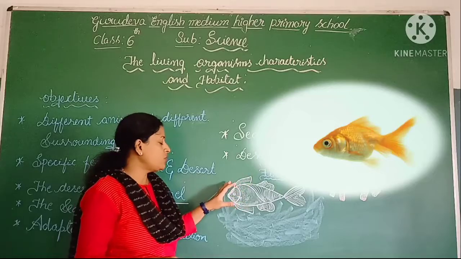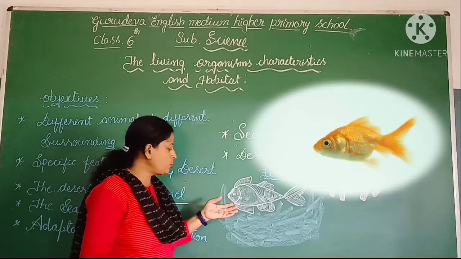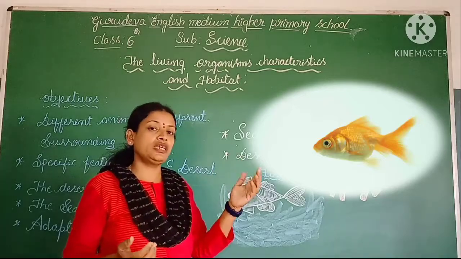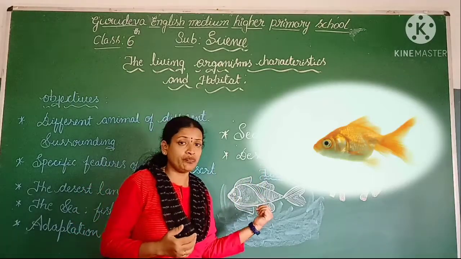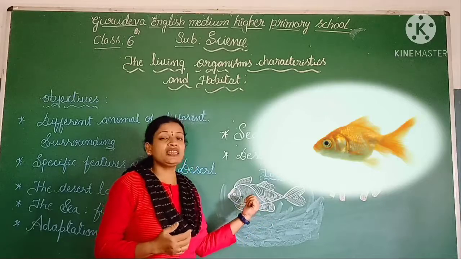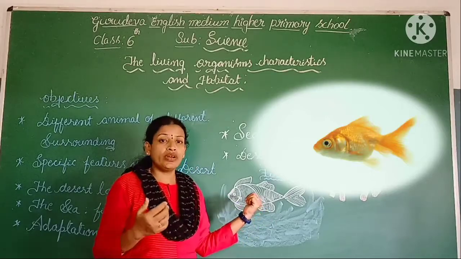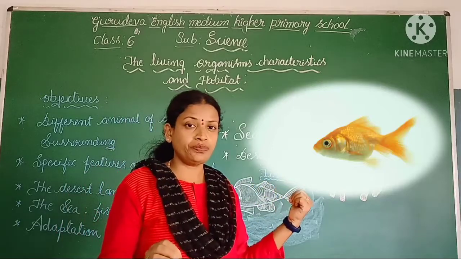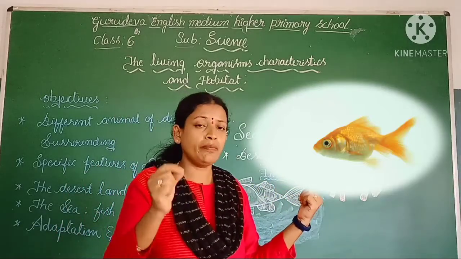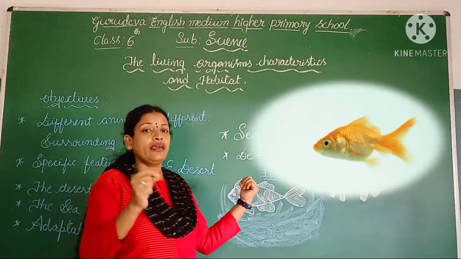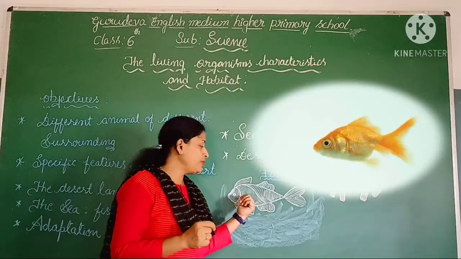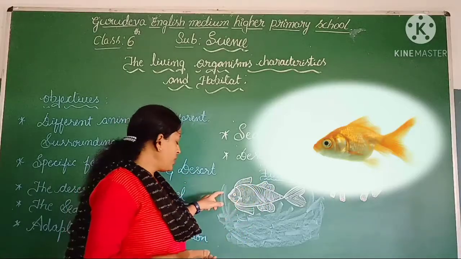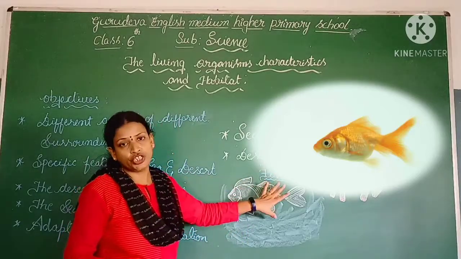My dear children, one more thing I want to say. If you remove the fish from the water, after 1 minute it will definitely die, because the fish is not able to breathe the oxygen present in the surrounding air. That's why it dies when we remove it from the water. This is a very specific feature of the fish.